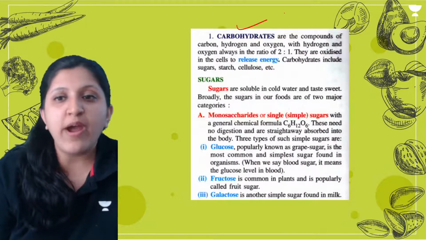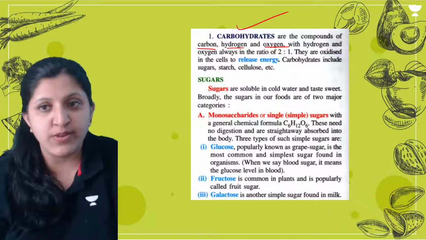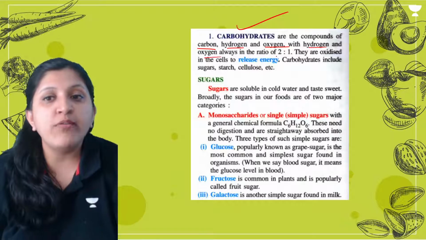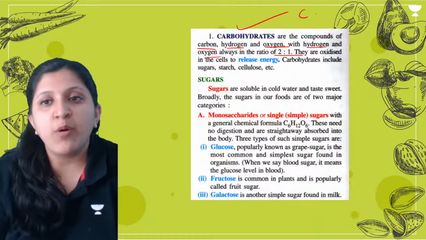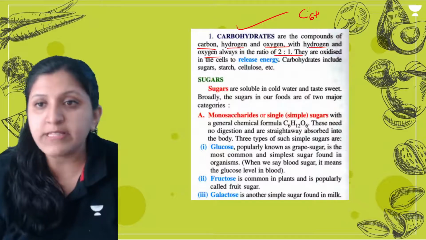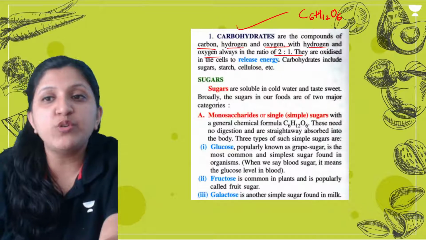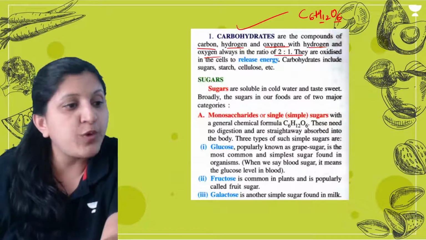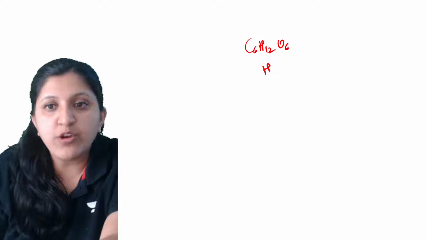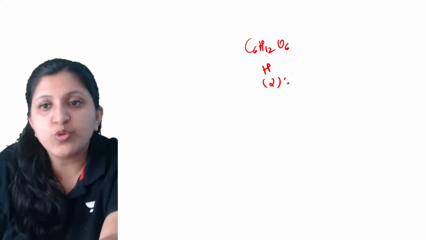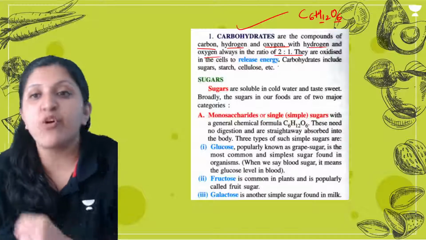So let's have a look at carbohydrates now. These are compounds of carbon, hydrogen and oxygen, with hydrogen and oxygen always in the ratio of 2:1. If I write a formula like C6H12O6, what is happening here? The ratio is 2:1 with respect to hydrogen and oxygen: 12 hydrogen to 6 oxygen. This ratio you will find in the case of carbohydrates.